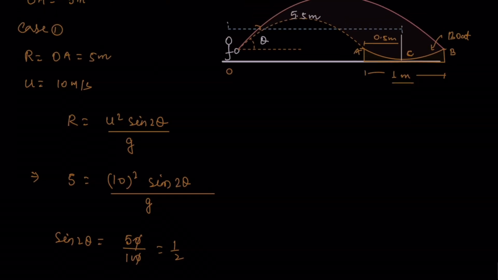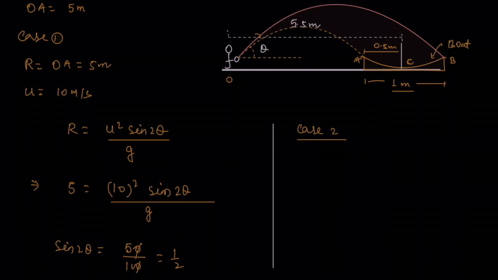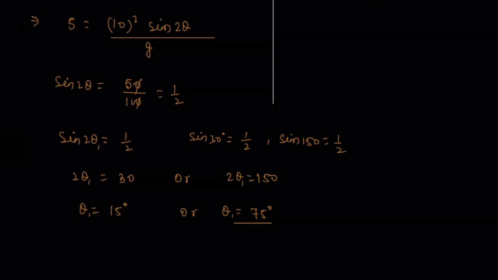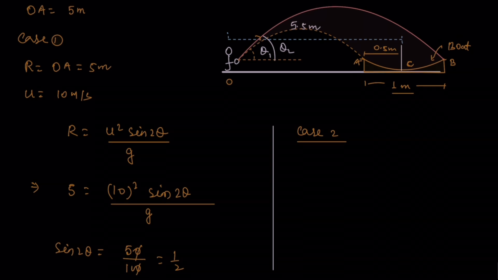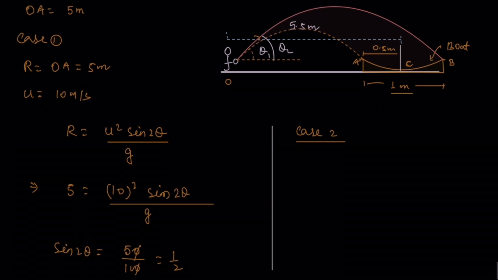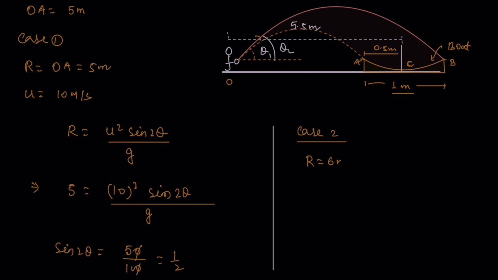Now we will see the maximum one, meaning OB. Now we have to find this angle. Suppose this is theta 1, this is theta 2. So theta 1 we got. Now the same method again, but here the range is 6 meters, because this distance is 0.5, so if we add it, it becomes 6 meters. U is the same, 10 meters per second.